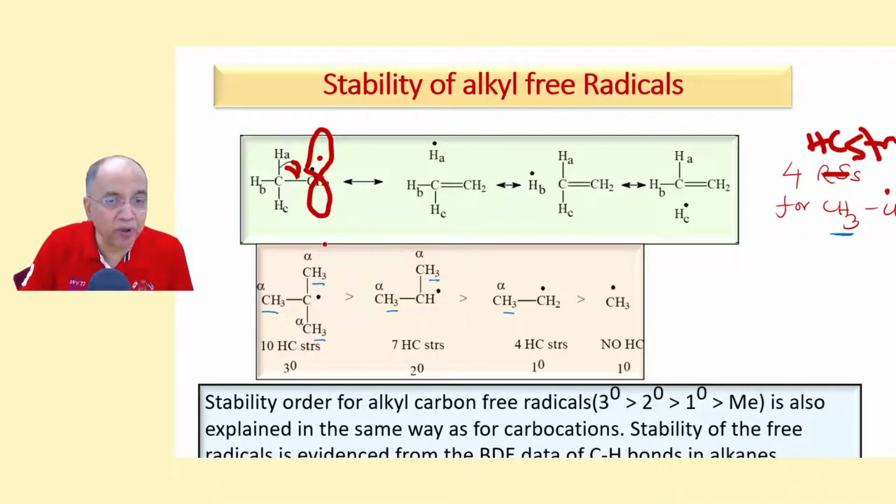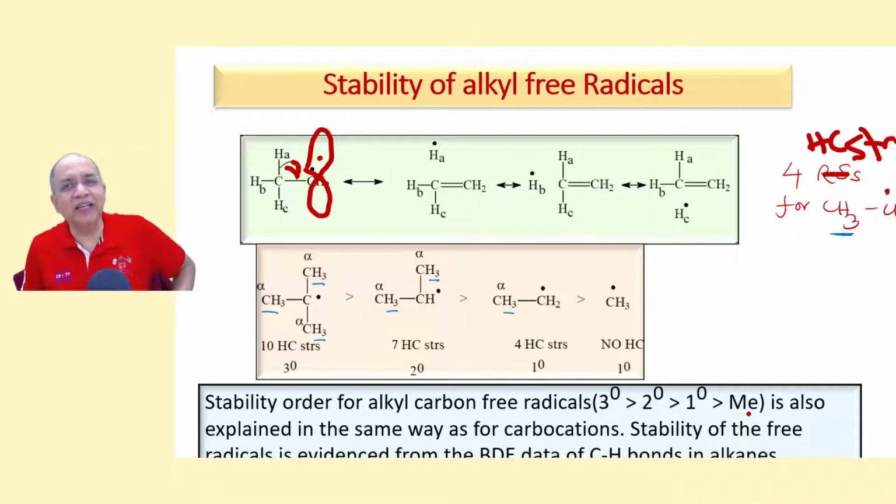Similarly, if we compare between 3 degree, 2 degree, and any other 1 degree like ethyl, propyl, and methyl, this is also 1 degree, you will find in tert butyl 3 plus 3 plus 3, 9 plus 1, 10, just like tert butyl carbocation. This is 7, 3 plus 3 plus 1, this is 3 plus 1, 4 that we have already drawn, and here none. That is why 3 degree is most stable free radical and methyl free radical is the least stable.